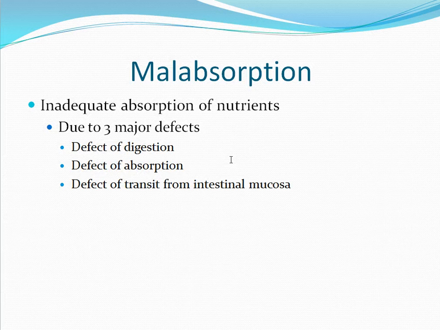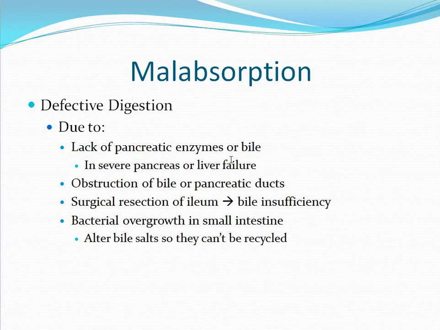Next, we will look at malabsorption. This is an inadequate absorption of nutrients due to three major defects. It could be due to a defect of digestion, a defect of absorption, or a defect of transit from the intestinal mucosa. Defective digestion may be due to a lack of pancreatic enzymes or to a lack of bile. This is seen in severe pancreas or liver failure.